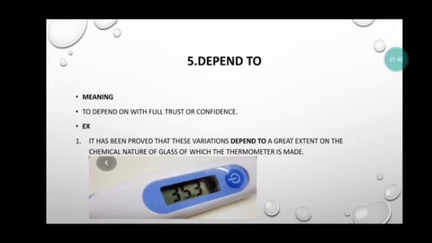Fifth, depend to. Depend to means to depend on with full trust or confidence. It has been proved that these variations depend to a great extent on the chemical nature of glass of which the thermometer is made.